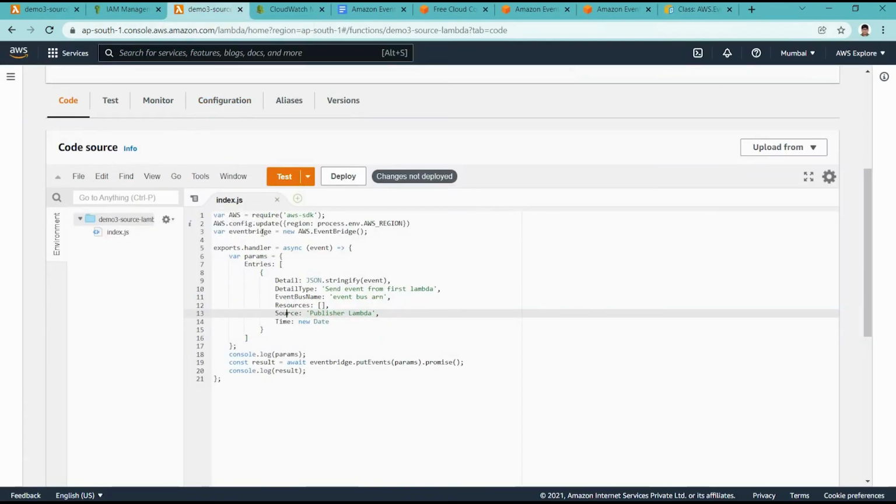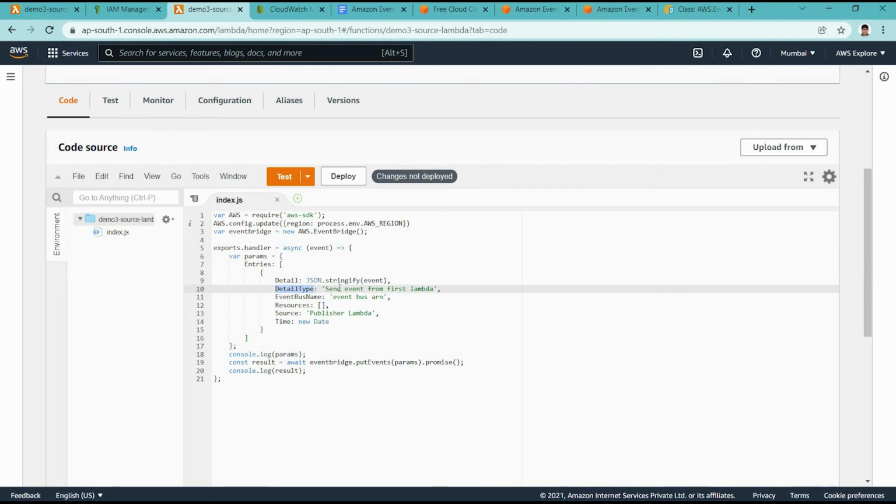Okay, so in this particular logic I imported the AWS SDK. This is Node.js for import and export. So we imported the AWS SDK, configured the particular region, and then created the object of AWS EventBridge because we want to call that put event. In the handler, we are setting detail: whatever events we are getting, we send that in detail as a JSON string.